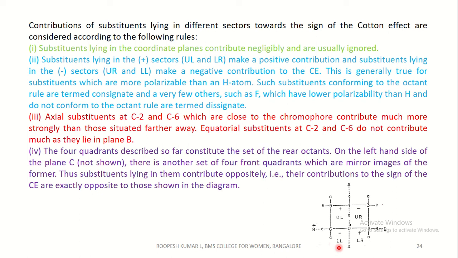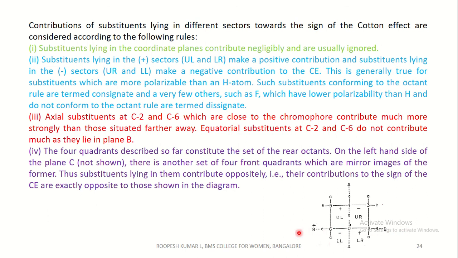Coming to the third rule, actual substituents at carbon 2 and carbon 6, this is carbon 2 and this is carbon 6, are close to the chromophore. The chromophore is the carbonyl group here, and C2 and C6 are very close to the carbonyl group and do not contribute much as they lie in the plane B. That is, C2 and C6 do not contribute anything to the Cotton effect as they lie in plane B. This is plane B.